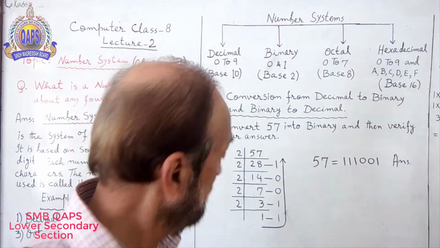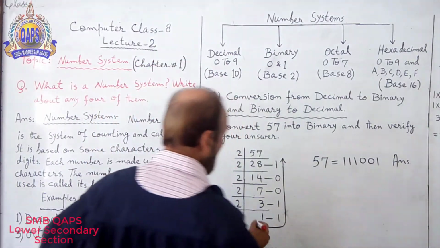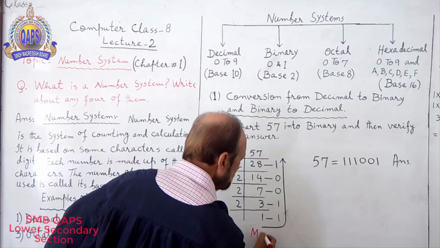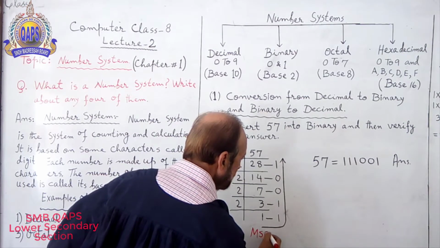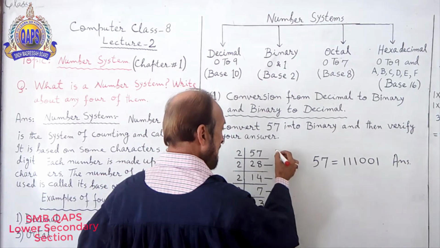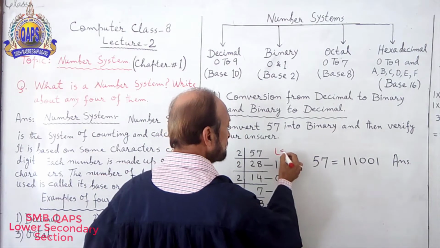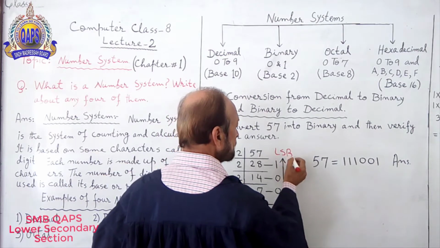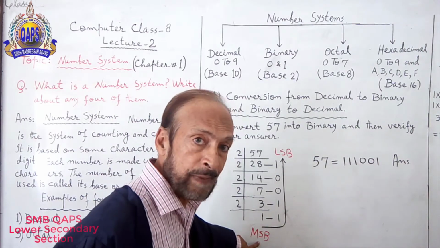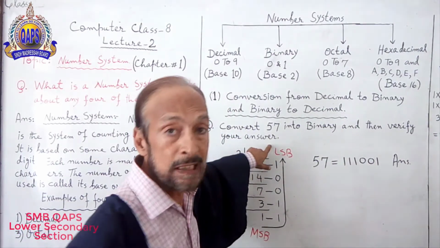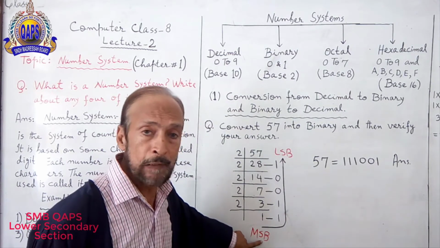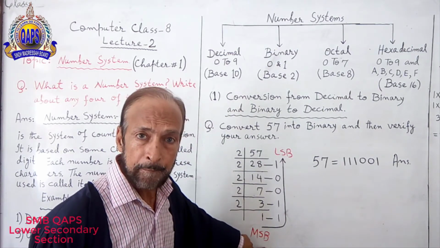You see, this is called MSB. And this one is called LSB. MSB, LSB, most significant bit.